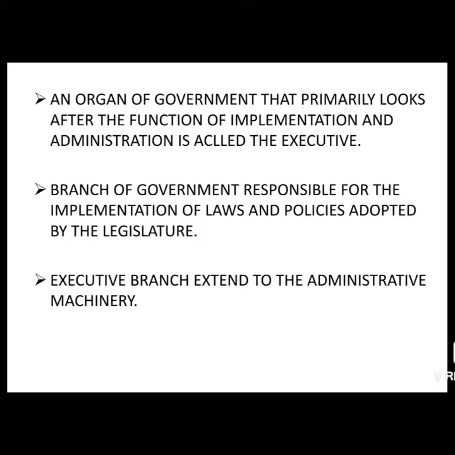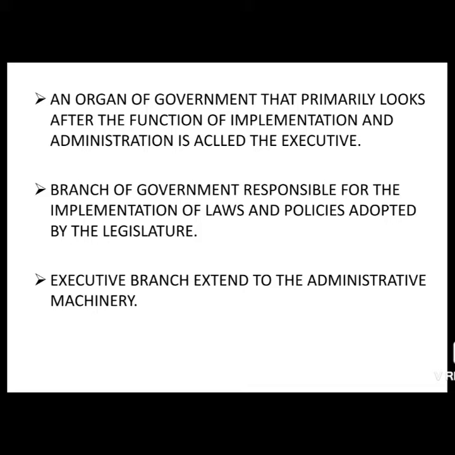As I've told you, there are three organs of the government, and the executive has the responsibility of primarily looking after implementation and administration.